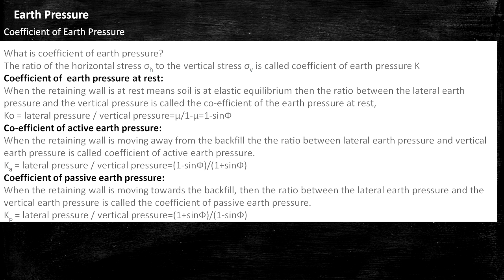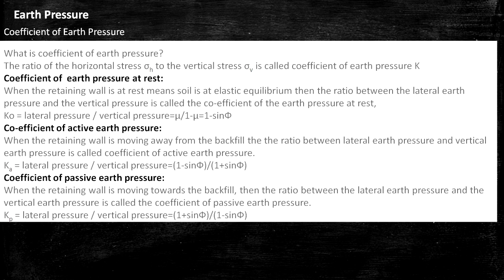Then, coefficient of active earth pressure. When the retaining wall is moving away from the backfill, the ratio between lateral earth pressure and vertical earth pressure is called the coefficient of active earth pressure. Ka equals lateral pressure by vertical pressure, that is 1 minus sin phi by 1 plus sin phi. Then coefficient of passive earth pressure.